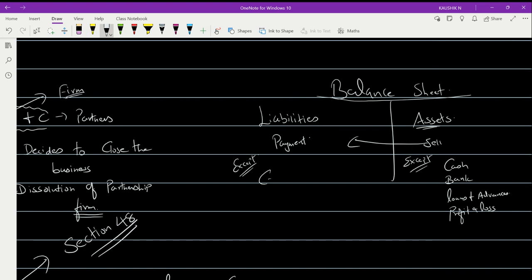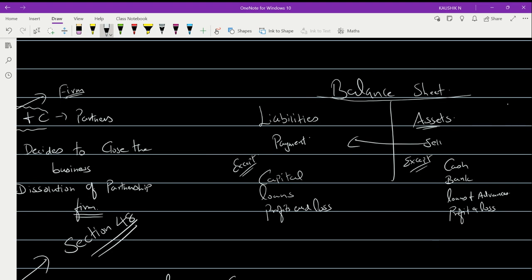And in your liabilities, partner's capital should not be taken into account. Then the loans, internal or external loans, should not be taken into account. And of course, the profit and loss. These items you are not supposed to take. This will be dealt separately.